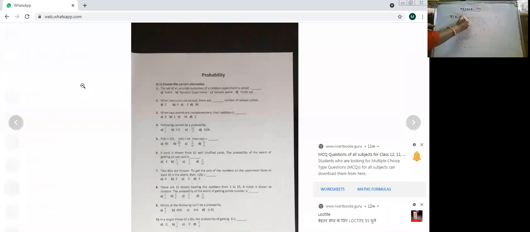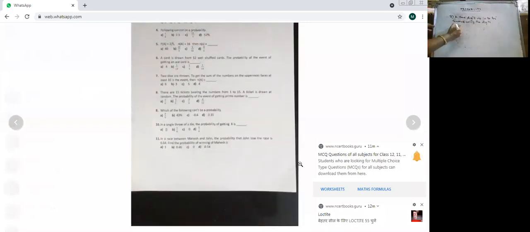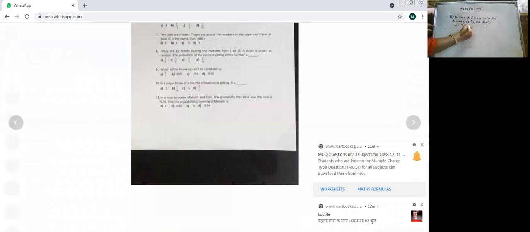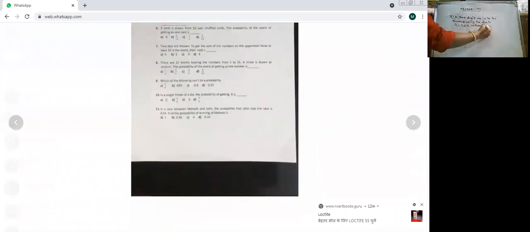A 2-digit number is to be formed using the digits 0, 1, 2, 3, 4 without repetition.